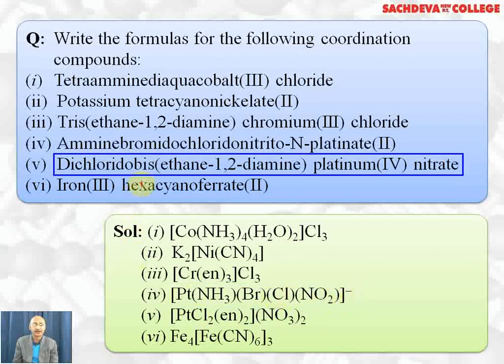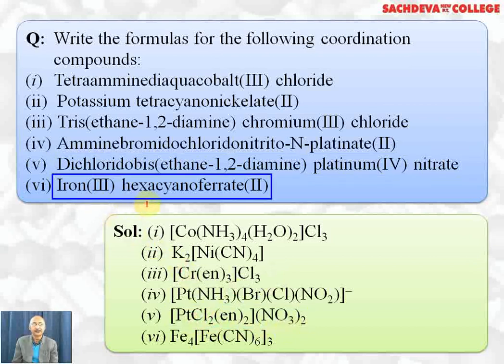The next one, dichlorido Cl2, bis ethane 1,2-diamine, en twice. And on this, platinum is 4 in this case. So platinum plus 4 means Cl minus 2. Overall it will be plus 2, which will be neutralized by 2 moles of nitrate ion, which are counter ions.